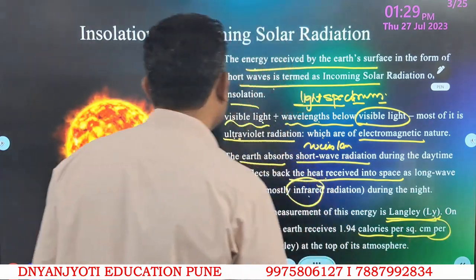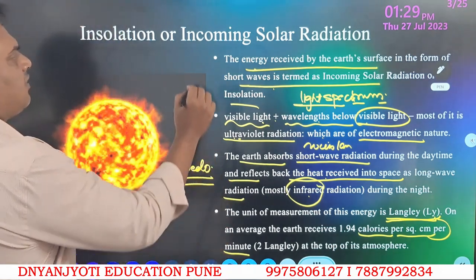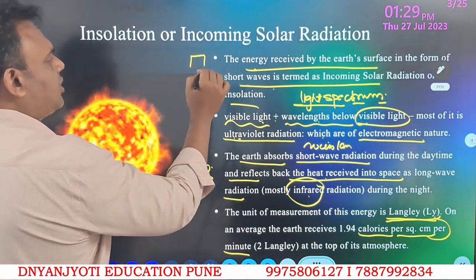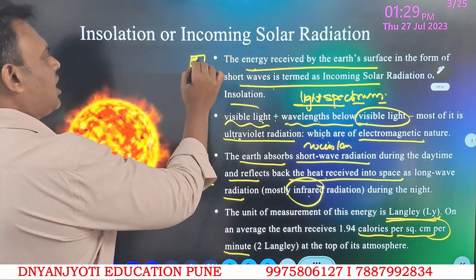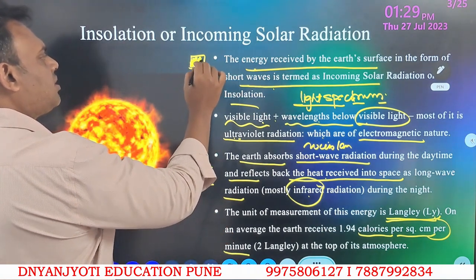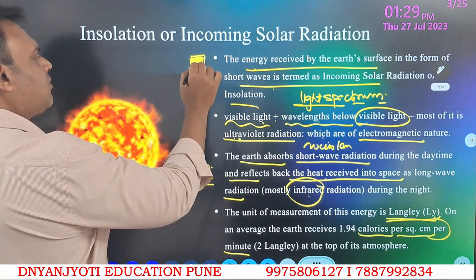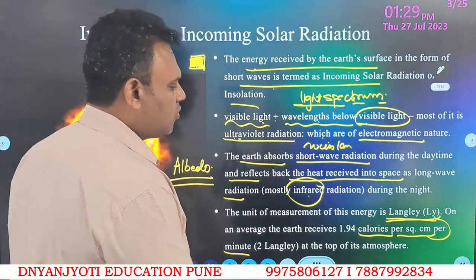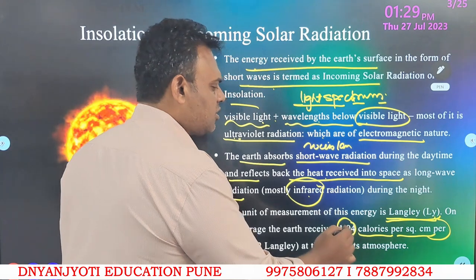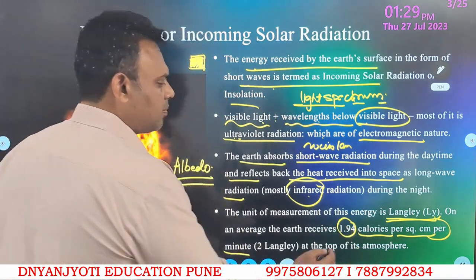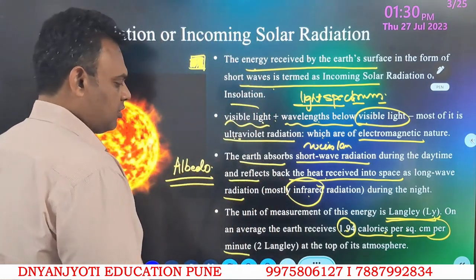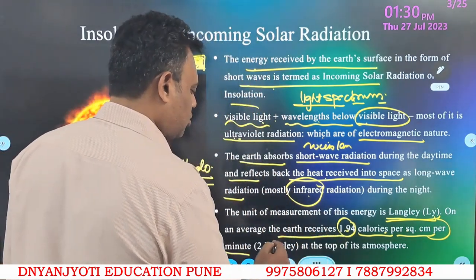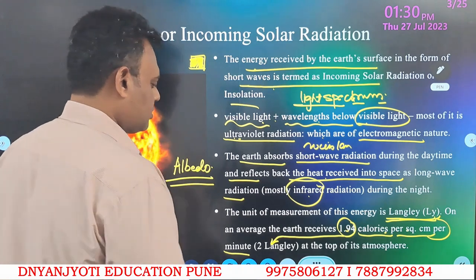To give you a small understanding, if I take an area of 1 centimeter square, the approximate value of Langley would be around 1.94, which is 1.94 calories per square centimeter per minute, approximately taken as 2 Langley for calculation purposes.